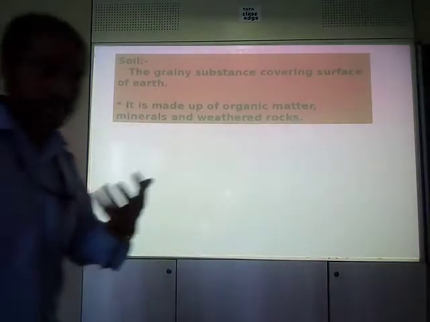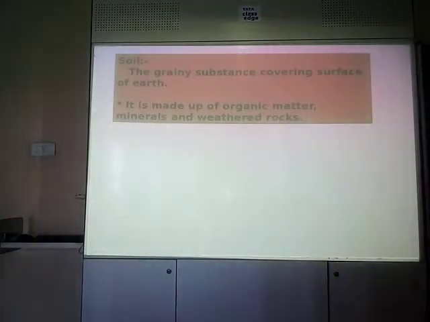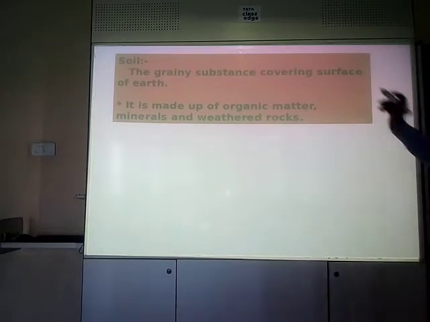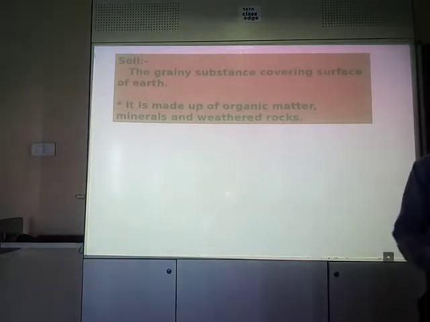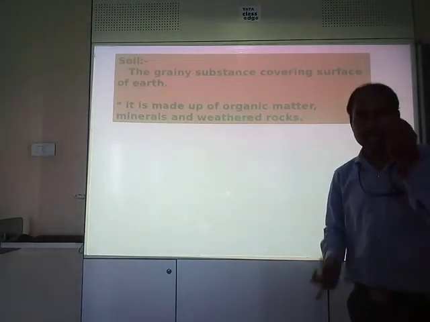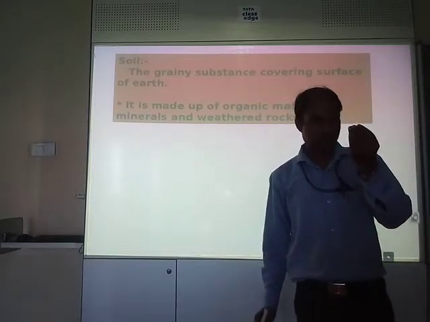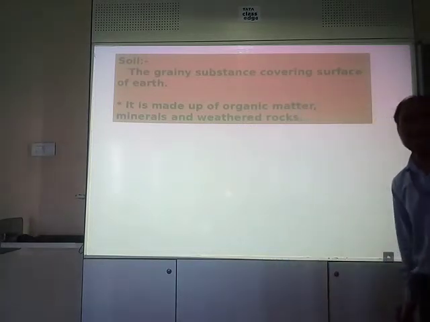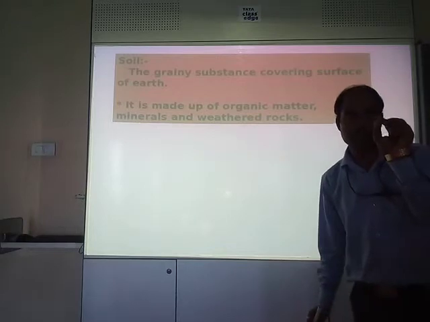If the question will be asked, what do you mean by the term soil, or what is soil? The grainy substance covering surface of the earth. Grainy substance, small substance, very minute particles, right? These are looking like grains. From the very beginning, you know the meaning of grains. Small particles, pebbles, right?